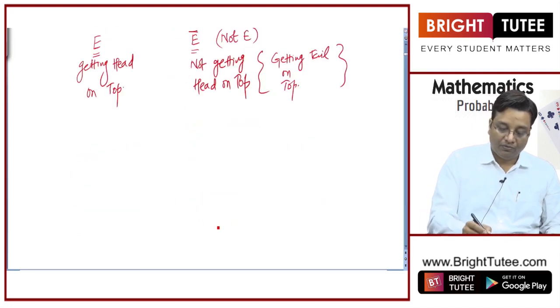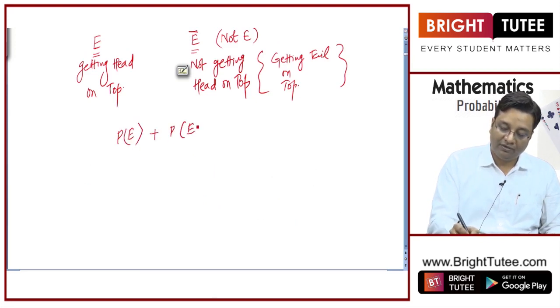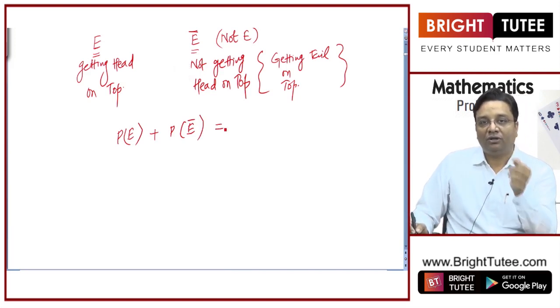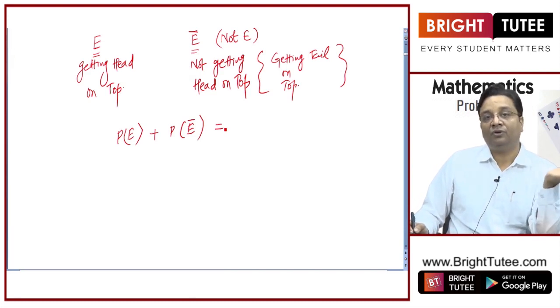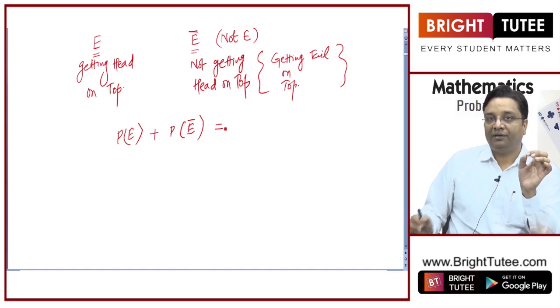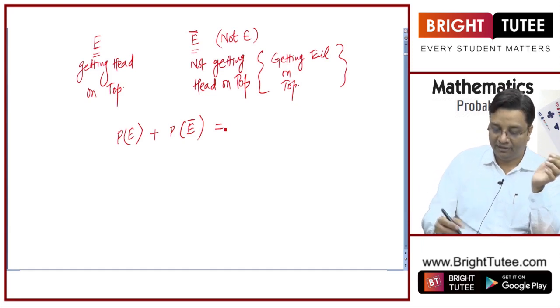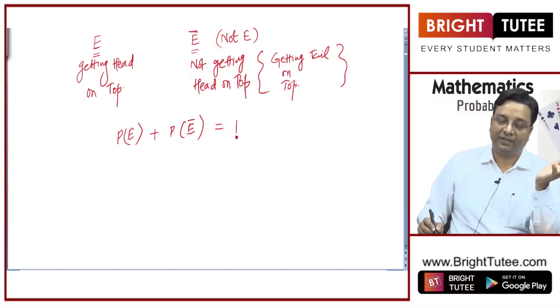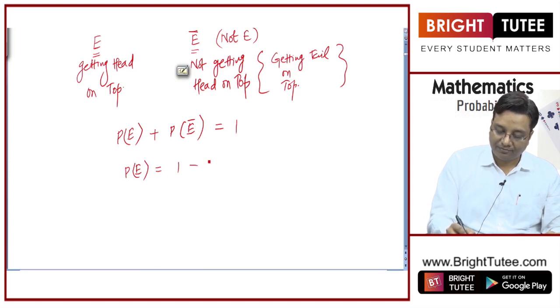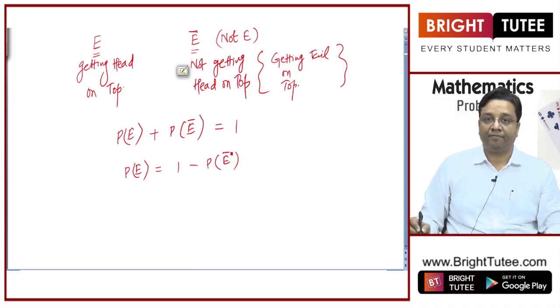So if I ask you, what is the probability of event E happening plus probability of event E not happening, what is the probability? See, when you throw a coin once, either you will get head or you won't get a head, right? You will get a tail. So the probability of an event happening plus the probability of that event not happening is going to be equal to 1, right? These are known as complementary events. So probability of an event is equal to 1 minus probability of event not happening, right?